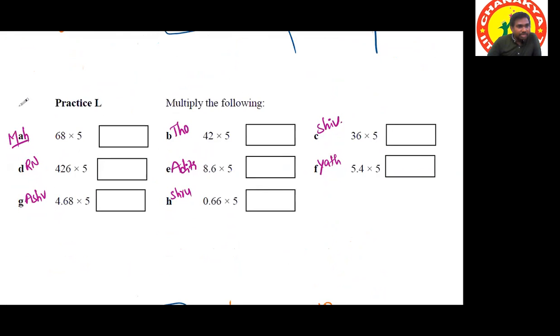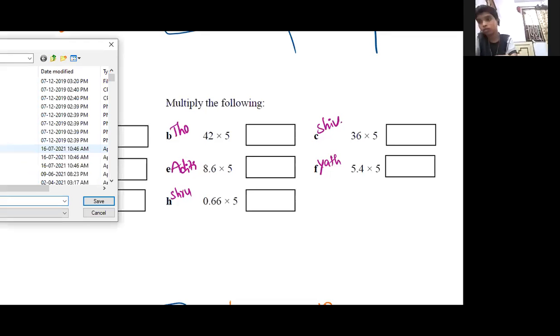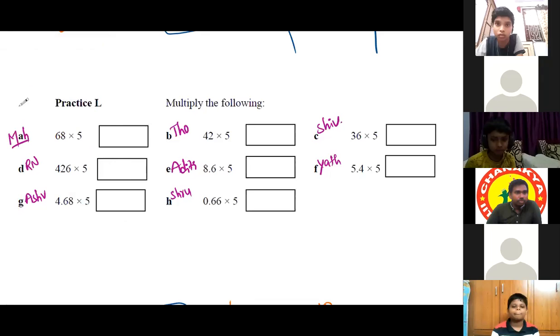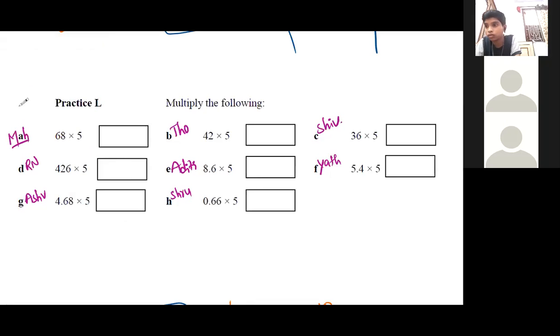Okay, I'll explain again. Sir, I have a doubt. Ritvik, what is that? Sir, I kept D, that's why I have sent you.